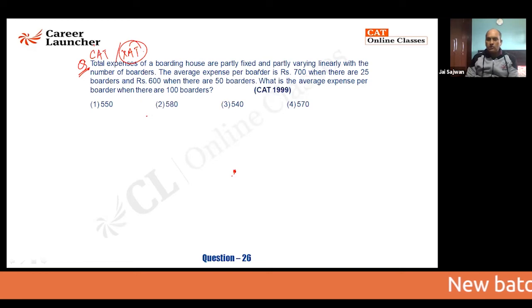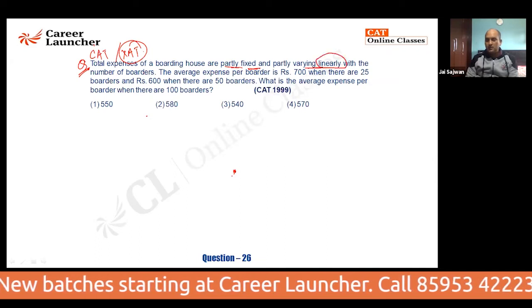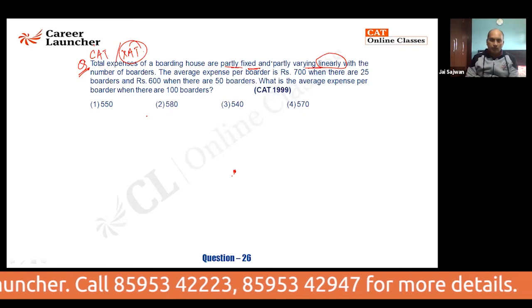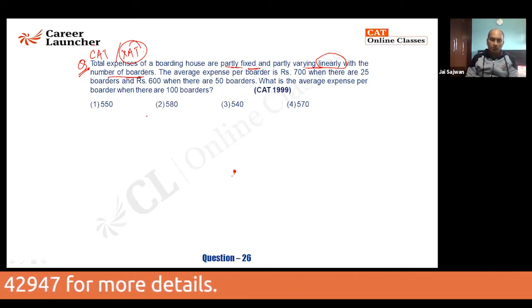Total expenses of the boarding house are partly fixed. Partly means some part of that is fixed and partly varying linearly, that is, it is a linear equation. It is not a quadratic or cubic equation. It is a linear equation with the number of boarders. The average expense per boarder is 700 when 25 people are there.